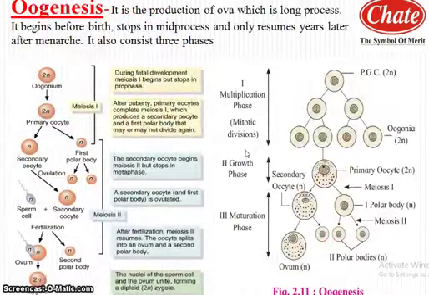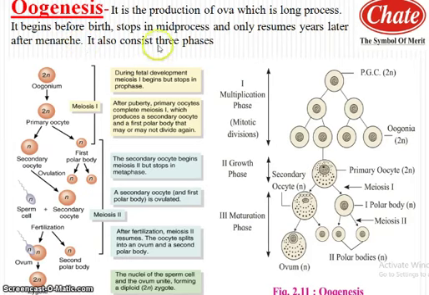Now the second event, that is oogenesis. Compared with spermatogenesis, oogenesis is the production of ova, which is a long process. It begins before birth, stops in mid process and only resumes years later after the menarche. You know that menarche is the beginning of menstruation in the life of a girl.